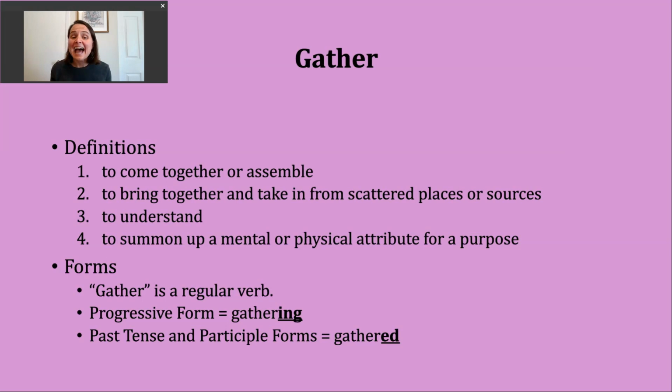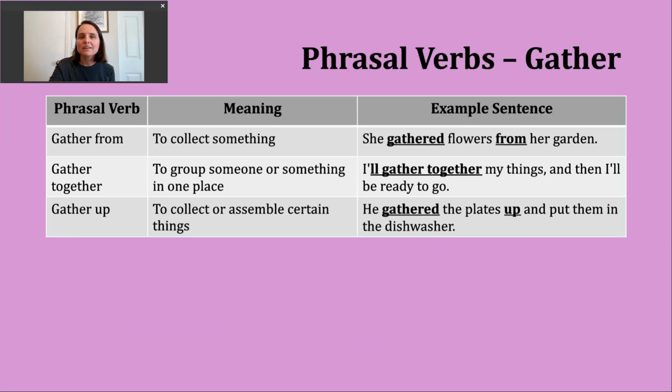You should know that gather is a regular verb. To make the progressive tense, all we need to do is add ing to form gathering. The past tense and participle forms of this verb are made by adding ed. The base verb gather ends in this r sound. It's a voiced consonant, so our past tense ending is going to make a d sound. Gathered, gathered.